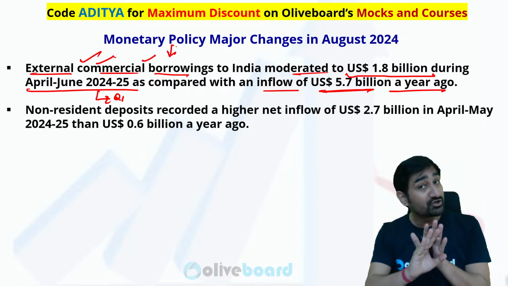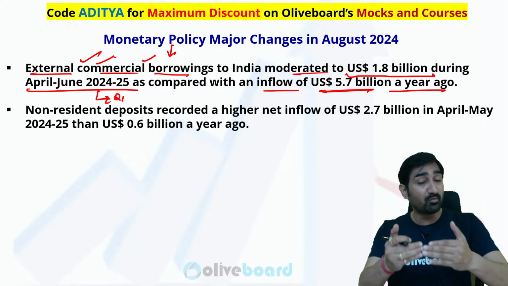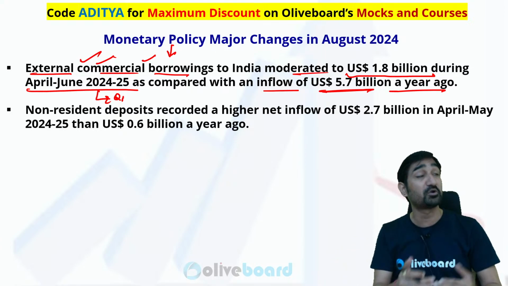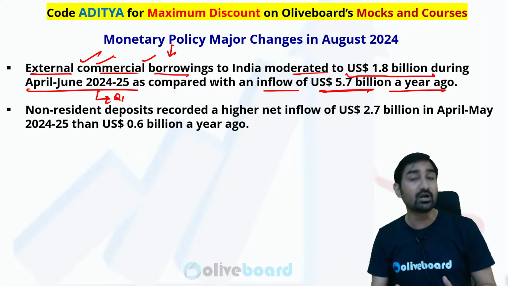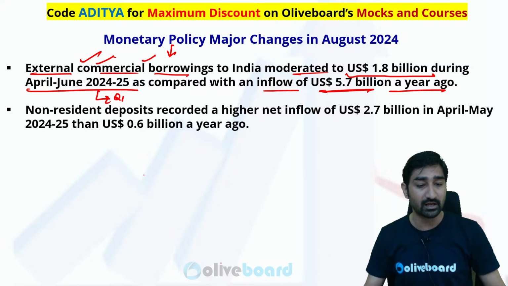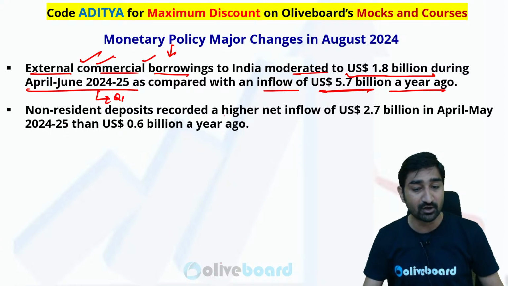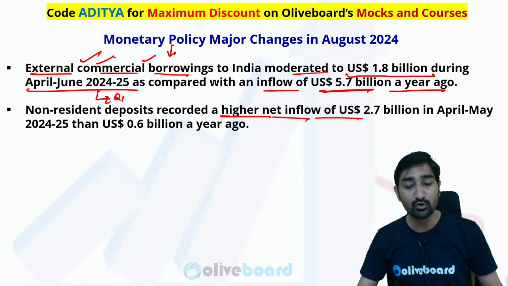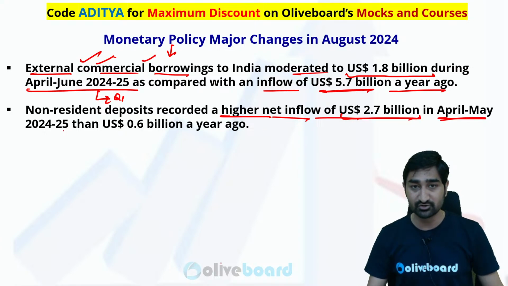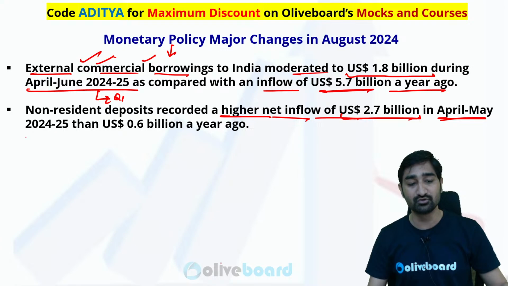External commercial borrowing should not be very high. It's a type of borrowing by the commercial sector, by the corporate from the foreign nation. तो ये भी कम है आपका, 1.8 बिलियन का आया है। Non-resident deposit recorded high net flow of 2.7 billion in April, May, June 2024, in this duration compared to 0.6 billion a year ago.